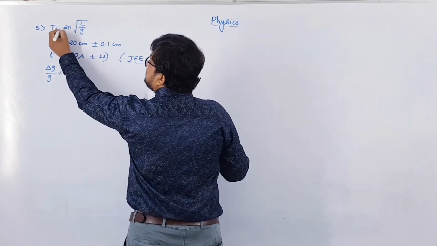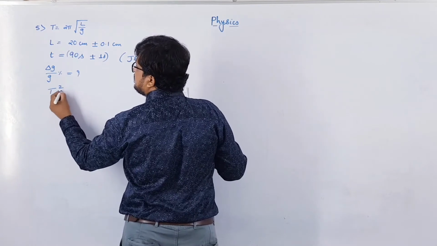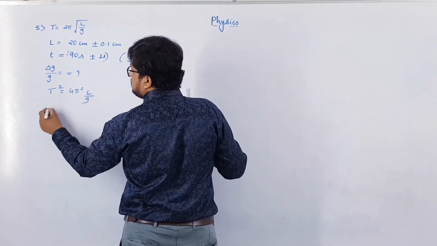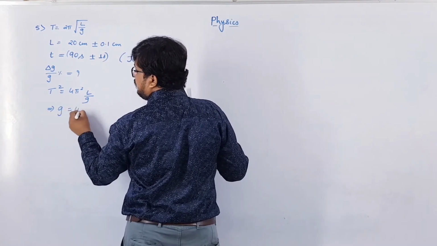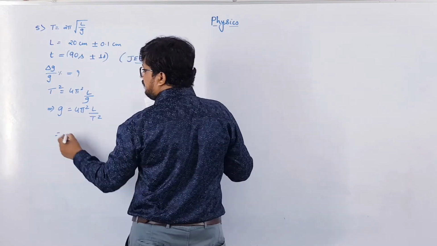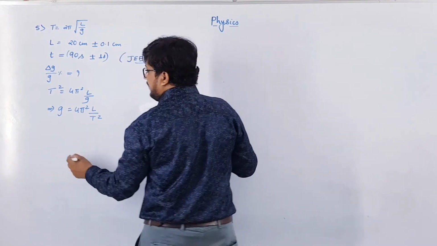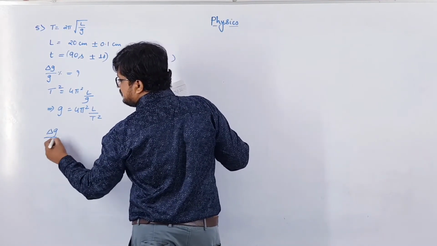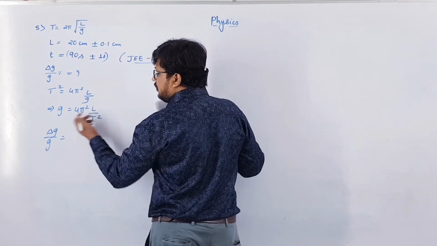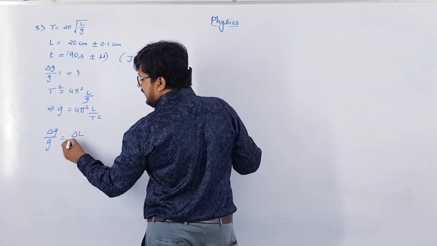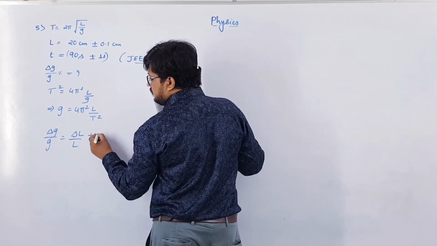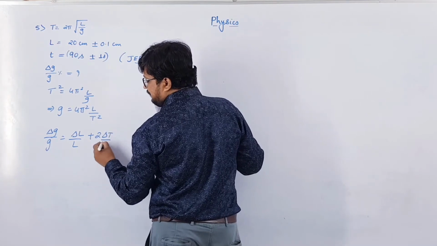So squaring this equation, you will get T square is equal to 4 pi square L by G. So this implies that G will be equal to 4 pi square L by T square. So directly, delta G by G will be equal to, this term is constant, so error will not be there. Now for L it is delta L by L plus delta T by T, but T square is there, so 2 delta T by T.